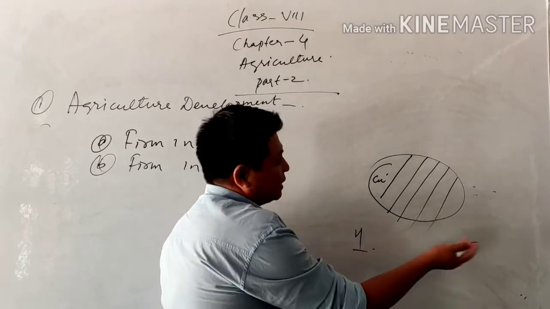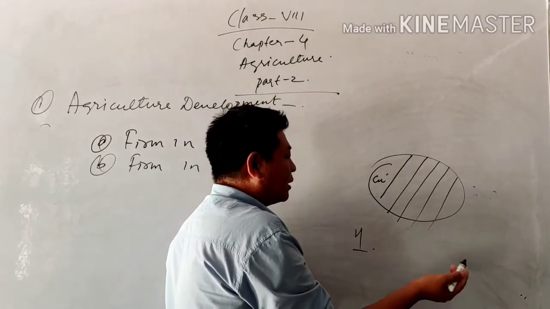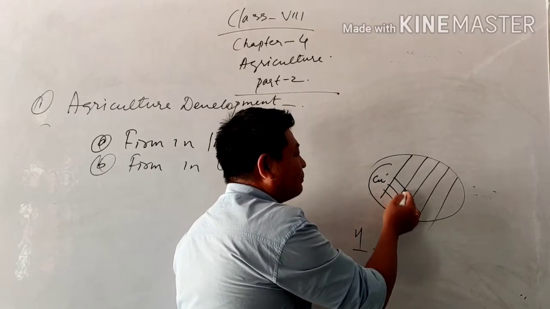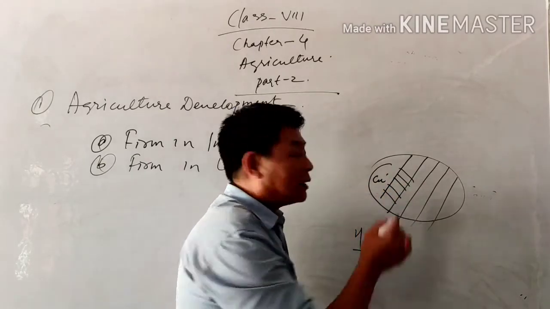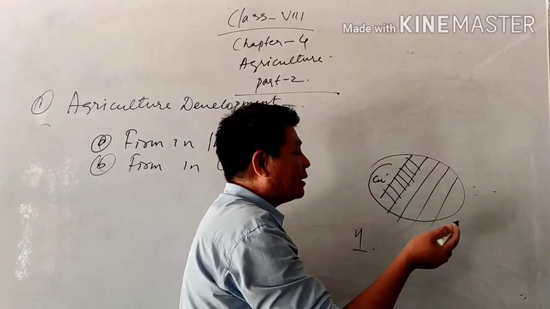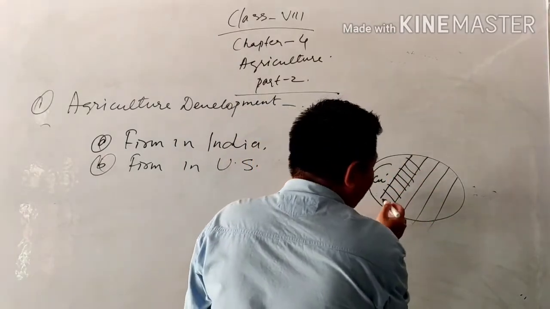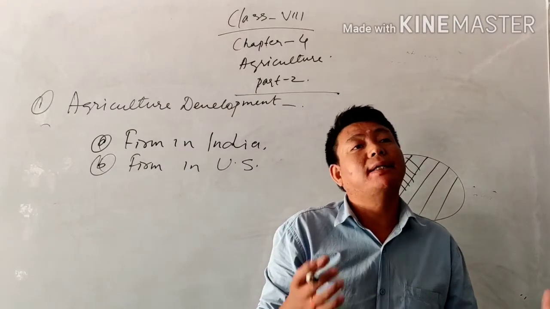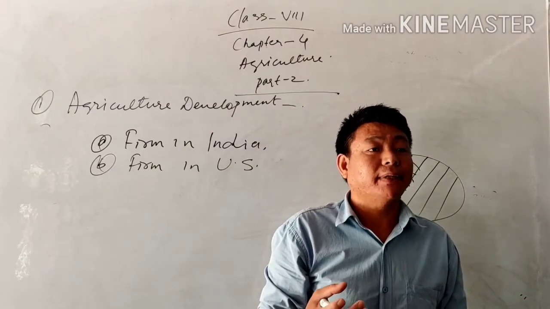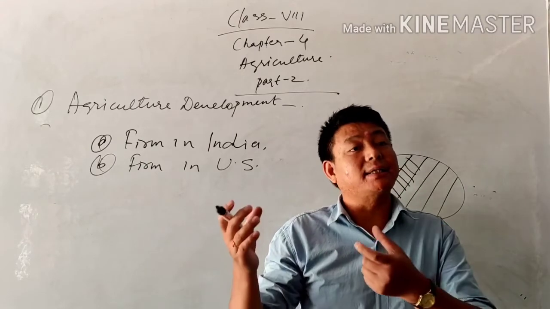On one side, populations are increasing, they need houses, and for that land is used for construction. Factories are increasing, and road connectivity is increasing. So all that land is used for human purposes. That means land is decreasing and population is increasing.